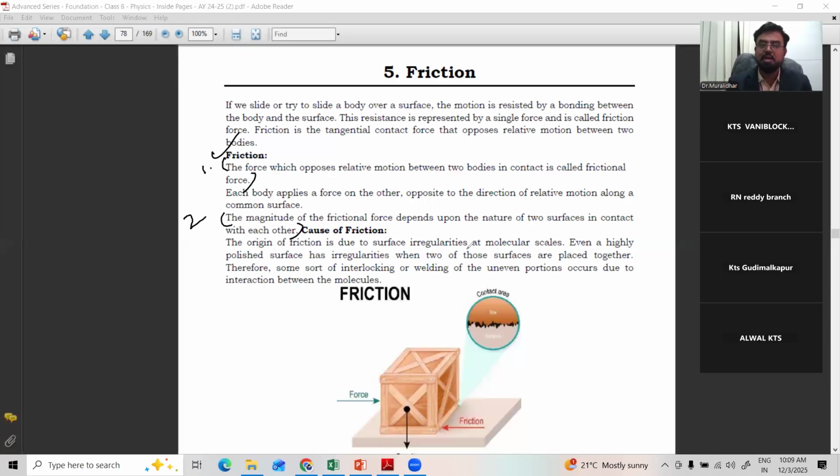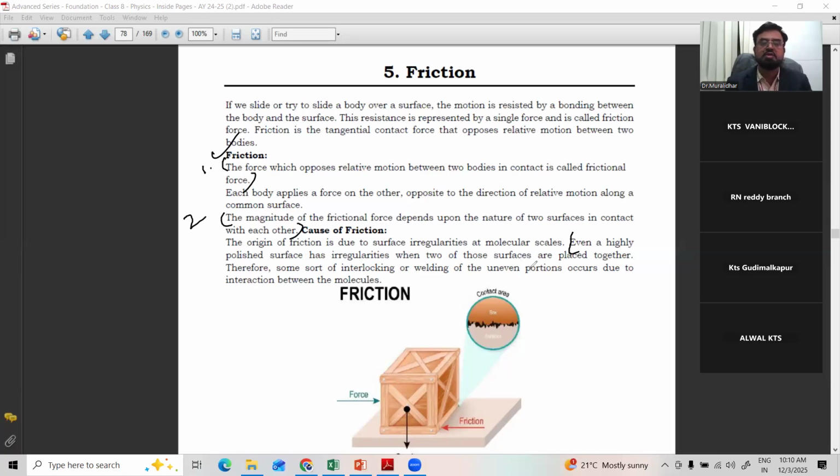Why does friction come into play? Because of the surface irregularities. Even though some floors look very smooth, there are so many irregularities which we cannot see with our naked eyes. We can see them in micro views. So because of that irregularity of the surface only, this frictional force will come to act. Even a highly polished surface, see, very important, even a highly polished surface has irregularities.